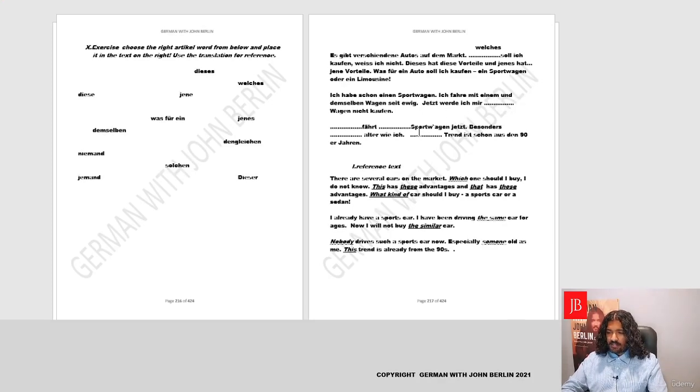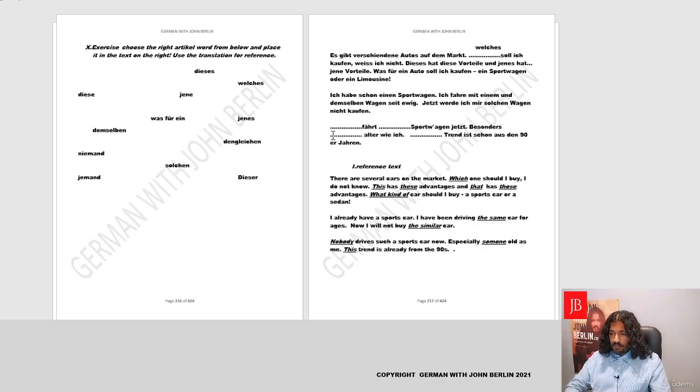Jetzt werde ich mir Dashwagen nicht kaufen. Now I will not buy for myself such a car. So who buys for whom what? Accusative. I buy for myself the car. So I need to say such a car. Yes. So such is solch and it's accusative and it's masculine. So it'll be solchen, den, die, das. Let's write here: Jetzt werde ich mir solchen Wagen nicht kaufen. Fantastisch, yes?